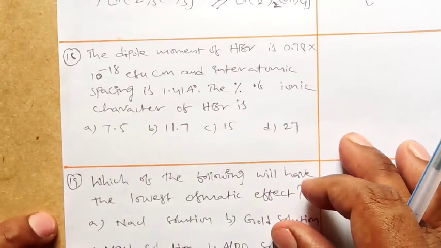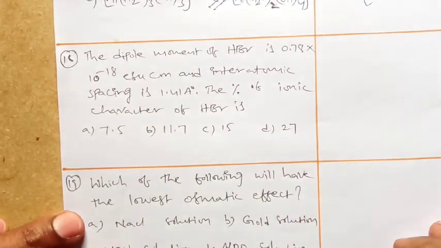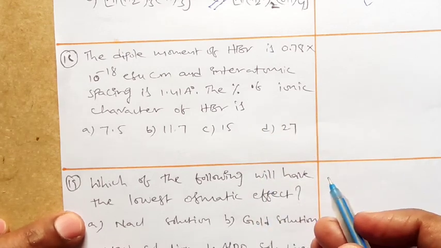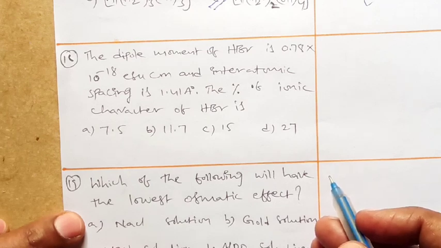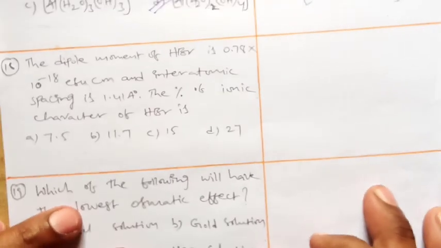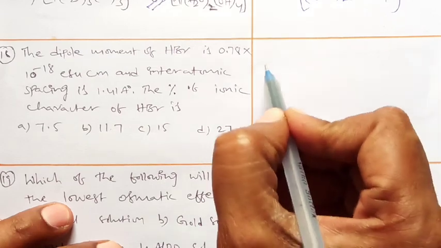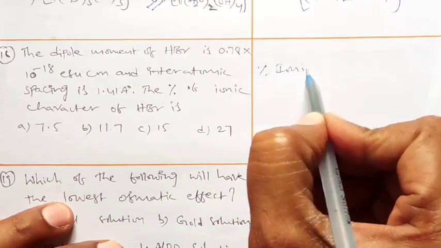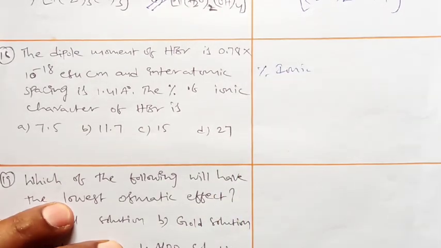Now look at question number 18. This is also one of the important expected models. The dipole moment of HBr is 0.78 into 10 power minus 18 ESU centimeter, and the interatomic spacing is 1.41 angstrom units. That means distance. The percentage of ionic character of HBr is? So what will we get here? Percentage of ionic character.